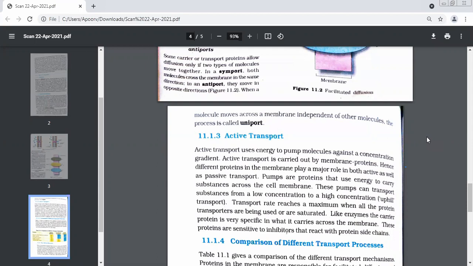Uphill transport. Can anybody guess why it is called uphill? Guess from your daily life. Because they are moving from low concentration to high concentration, going up, like a hill. When it was from high to low, it was like a slope, and now it is like an uphill because it is from low to high.